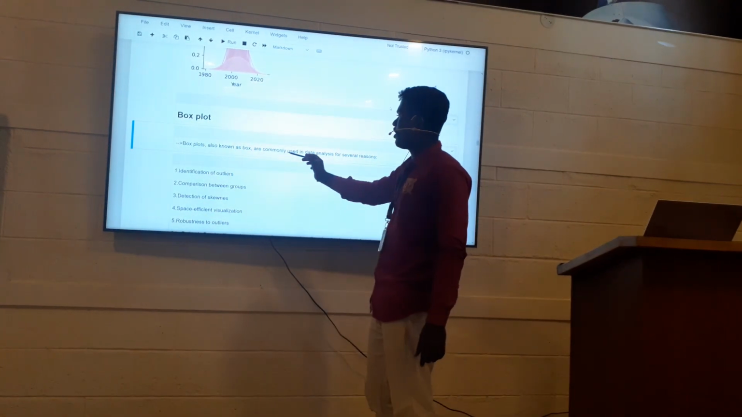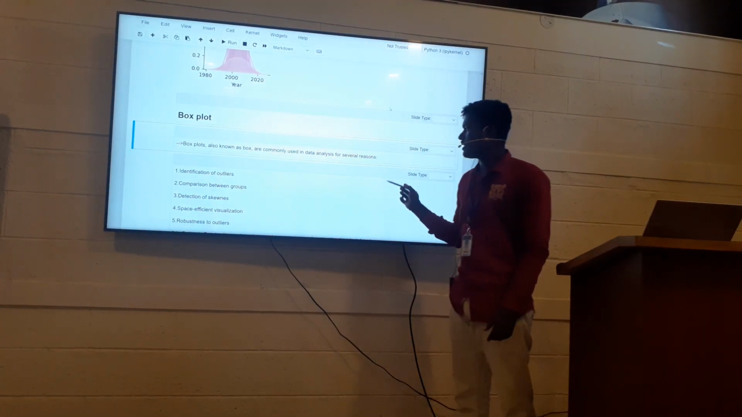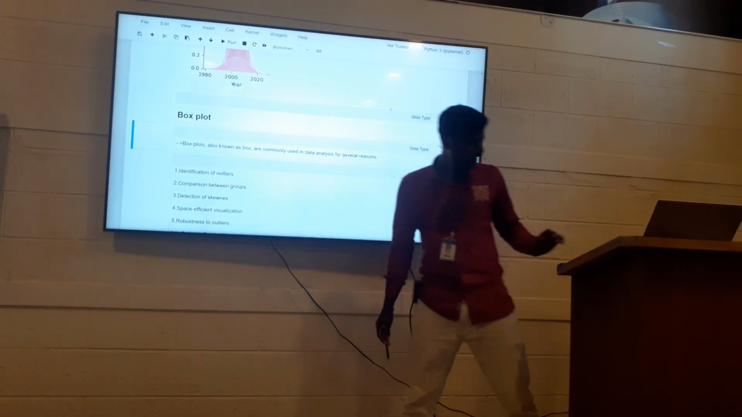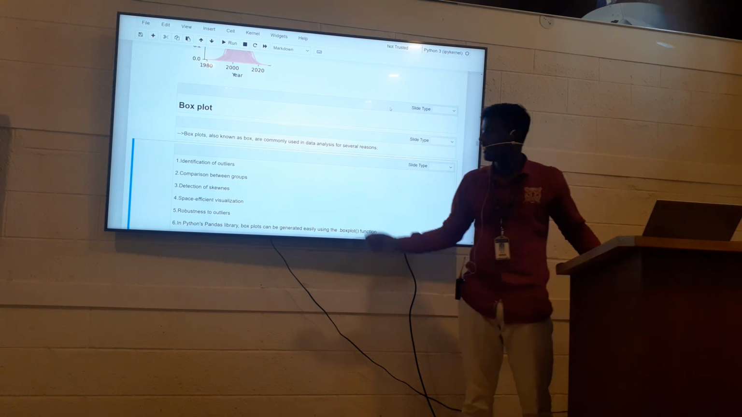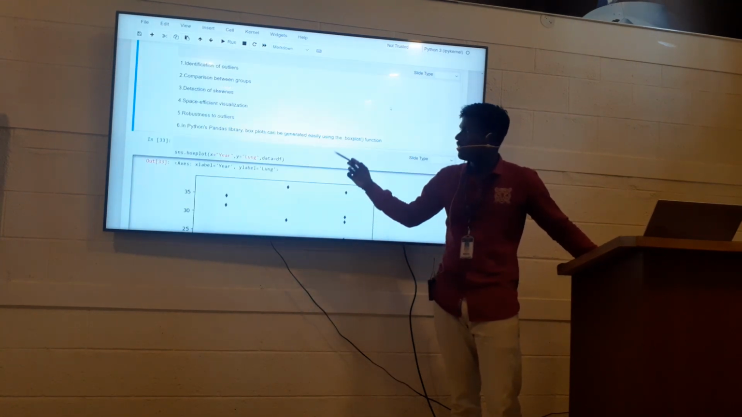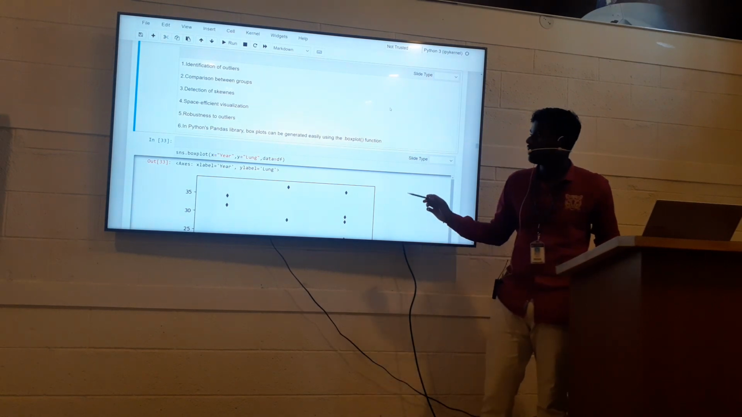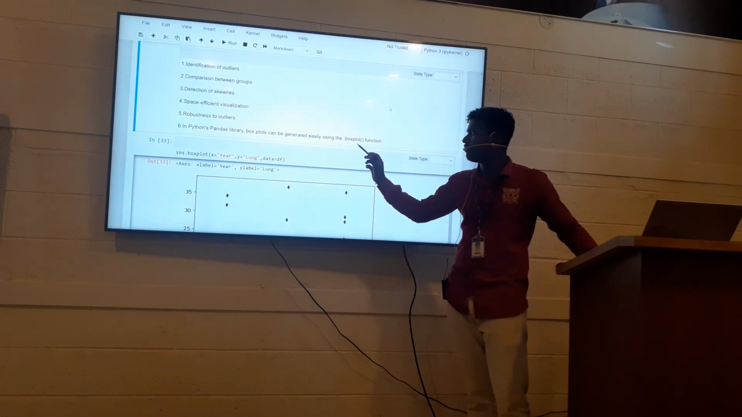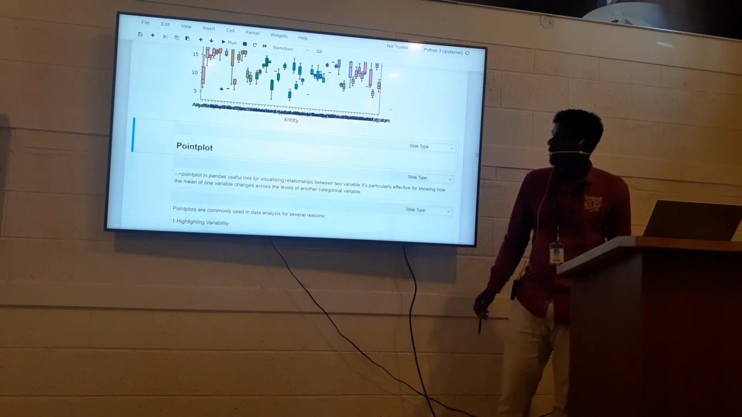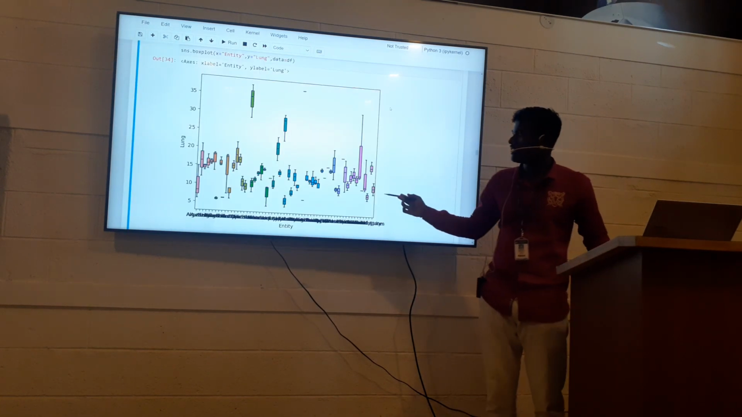Box plot, also known as box and whisker plot, is commonly used in data analysis. It is used for several reasons: identifying outliers, comparison between two groups, detection of skewness, and robustness to outliers. In the Python Pandas library, box plots are easily generated using the boxplot function. Here is the visualization of the box plot.